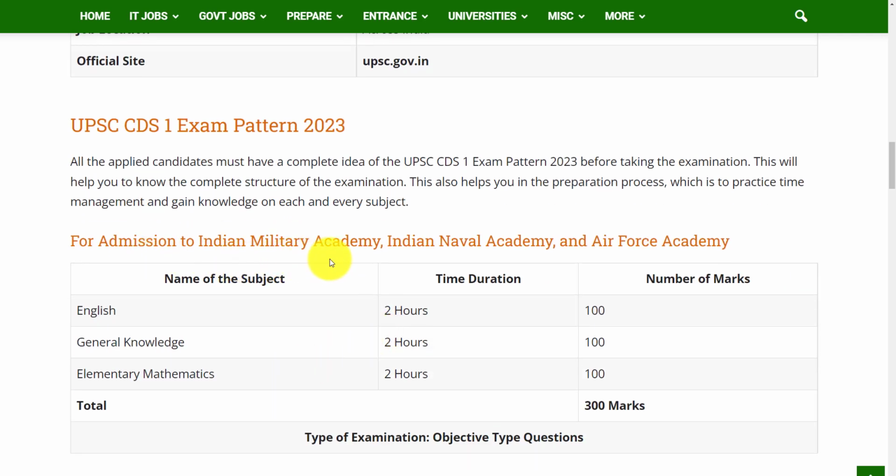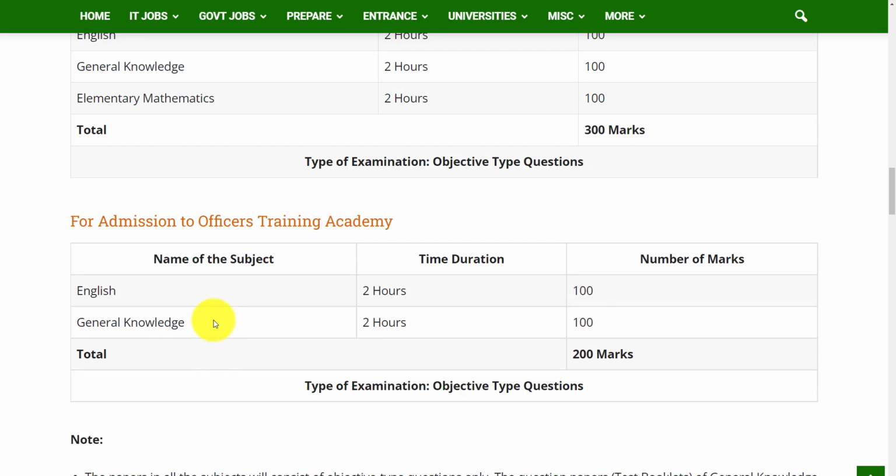For admission to Indian Military Academy, Indian Naval Academy and Air Force Academy, there will be 3 subjects in the question paper and the time duration for each subject is 2 hours. Each subject consists of 100 marks, so total 300 marks, and the questions are objective type. And if we see the exam pattern for admission to Officers Training Academy, there will be 2 subjects in the question paper and the time duration for each subject is 2 hours and each subject is of 100 marks, so total 200 marks, and this is also an objective type question paper.